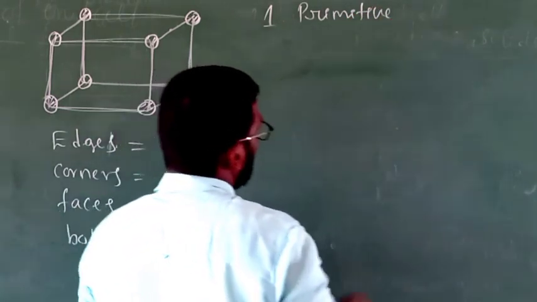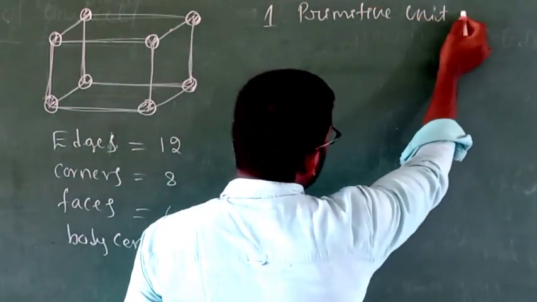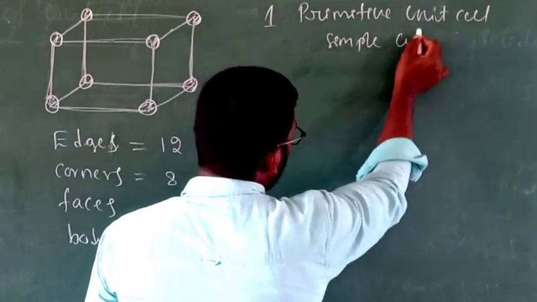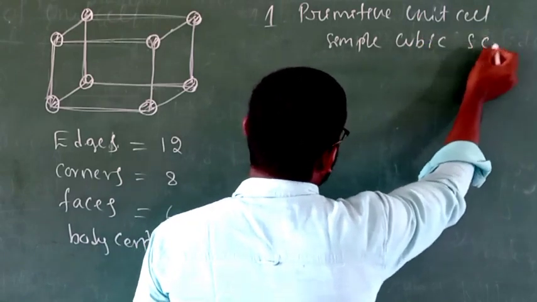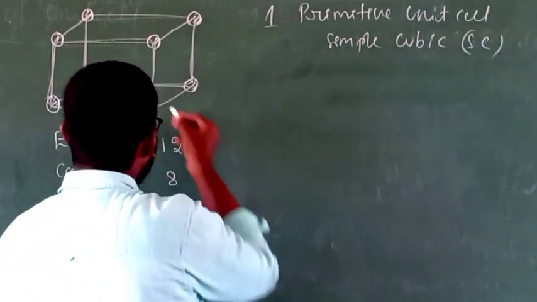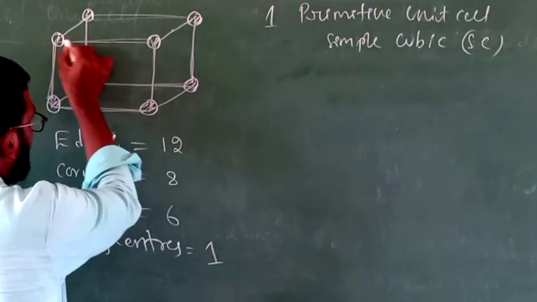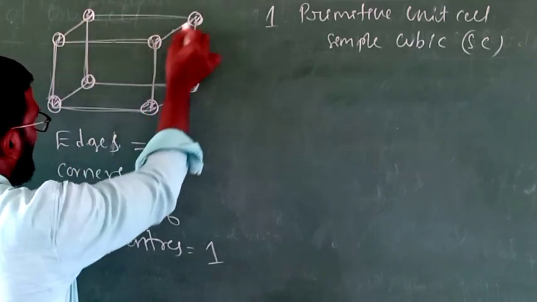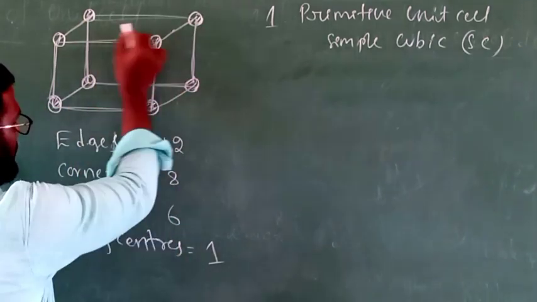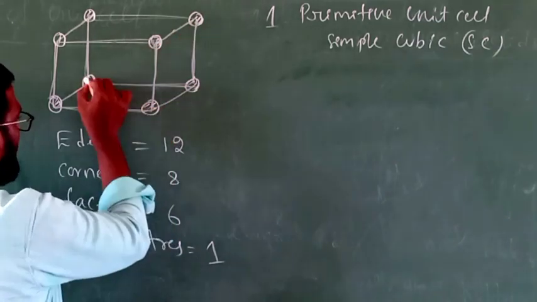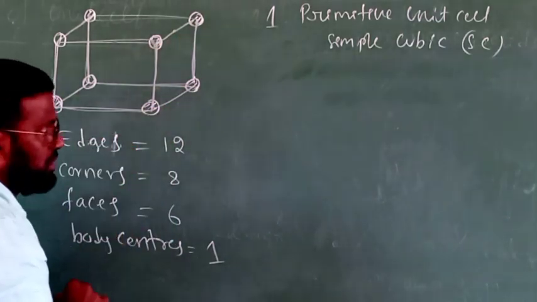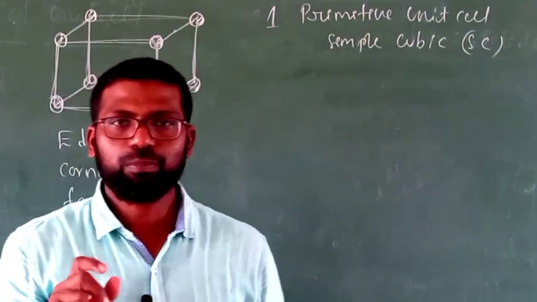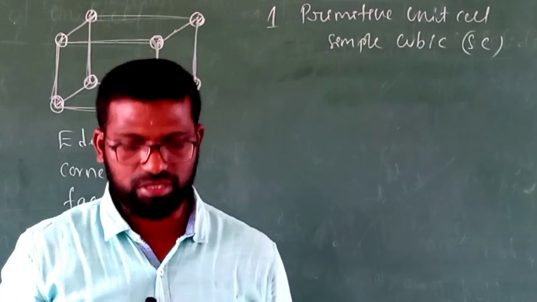Primitive unit cell. It is also called simple cubic, SC. Here I have already represented it. Let it be a unit cell with 8 particles at 8 different corners. This is the simple representation of a primitive unit cell. That means a primitive unit cell has 8 particles at 8 corners of the unit cell.